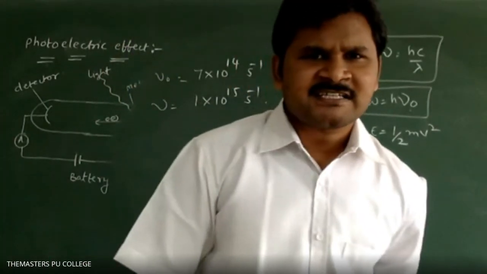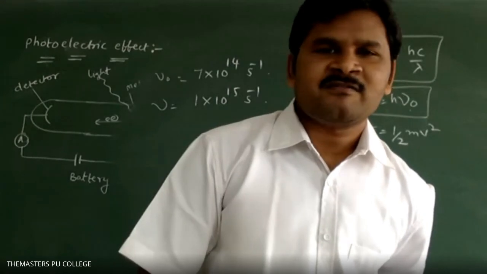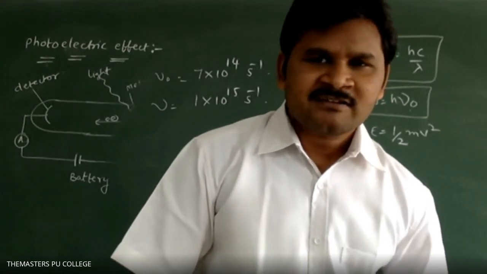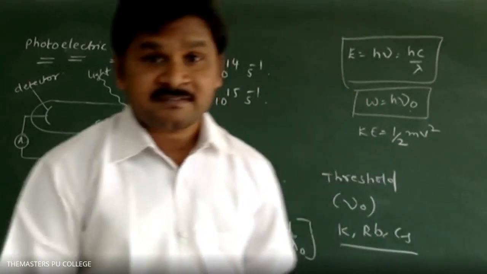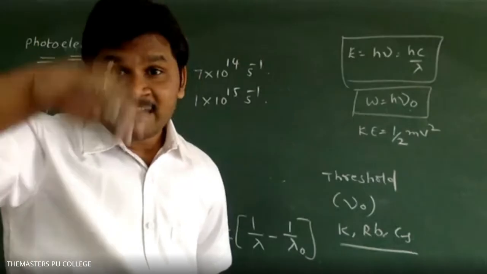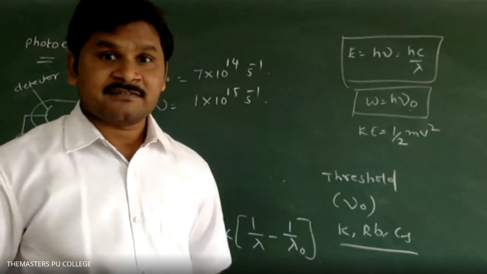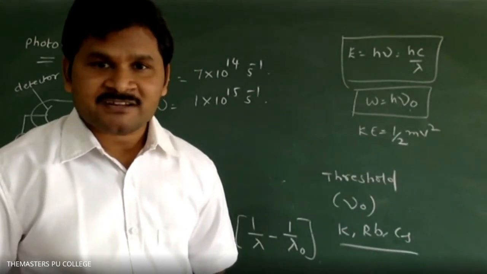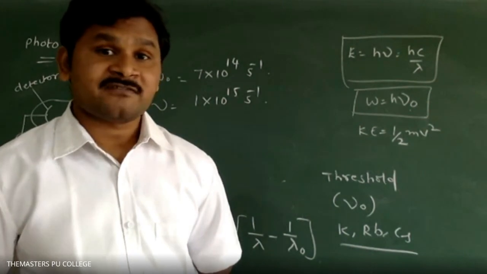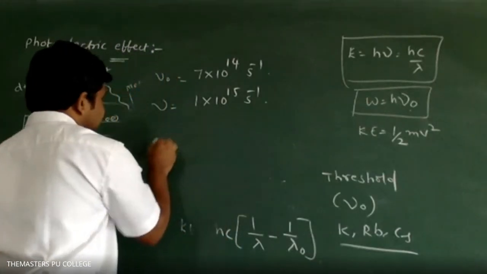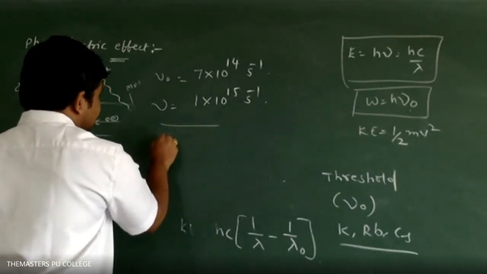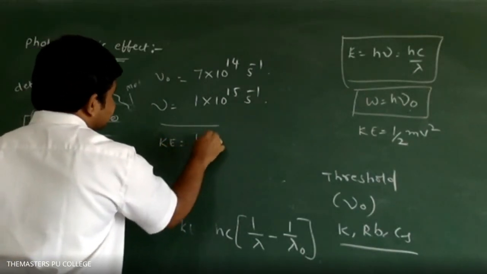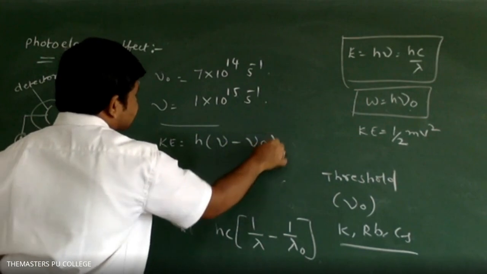That is the formula. Tanisha, why are you taking 1 by lambda naught? That becomes a big one. If wavelength is given, you have to take that one. Wavelength and frequency are inversely proportional, so then you have to take that one. So KE is equal to h into nu minus nu naught is the suitable formula.